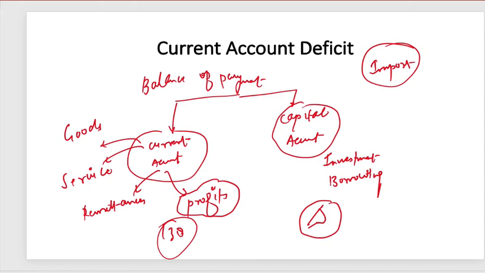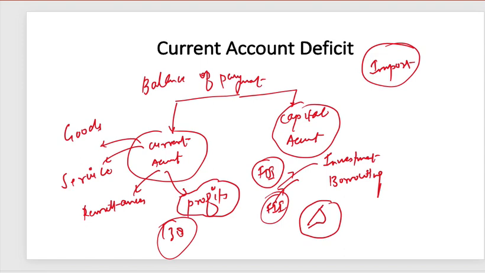We do both ways. When I talk about the capital account, India receives a lot of FDI and FII. These are two important concepts. FDI means foreign investment which is direct, that means opening up a company. Multinational companies open up their subsidiaries in our country. FII means the short-term investment coming into our country, like investment in the shares, debentures, securities of the government or the private sector entities. So this is basically the capital account.